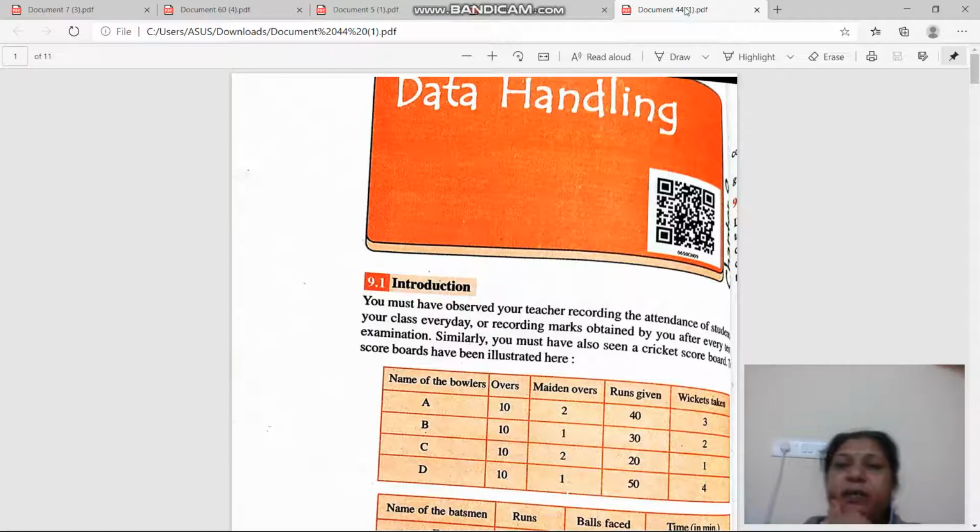Okay, so revise the data handling chapter properly, and during the revision you have to also revise the questions under the pictograph. Suppose I have given a pictograph, then you have to answer questions on that. Get it? Fine. So that is about data handling. So let's now start from our fraction chapter.